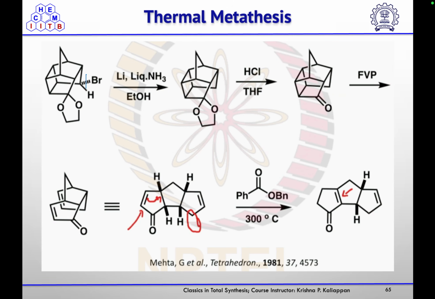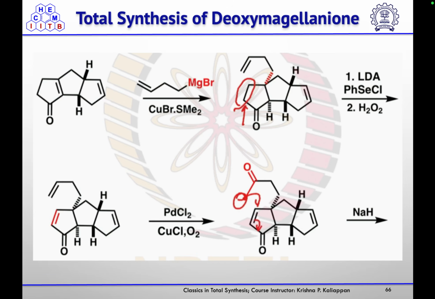And then ketal deprotection they did using HCl to get the corresponding ketone, and then pyrolysis was done to get the linear product where this ketone was not there. Then for the isomerization of the double bond, they did isomerization at 300 degrees Celsius to get the alpha beta unsaturated ketone, which on treatment with this homoallyl Grignard in the presence of copper iodide will undergo 1,4 addition. And then they wanted to introduce the double bond at this position. For that purpose, they treated it with LDA and phenyl silyl chloride and H2O2. So they got to introduce this double bond at this position.